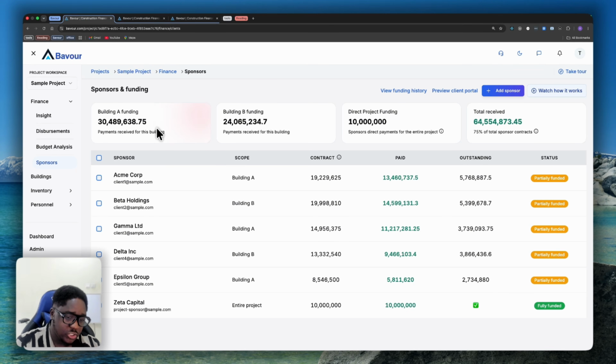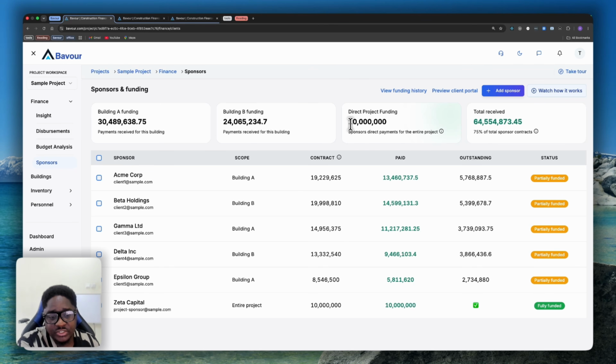Now, in the sponsor page, you also have each individual building's funding pulse, which is basically a matrix that shows you how much funding each building has received so far. In my case, Building A has received a total of 30 million so far. Building B, 24. Then direct project funding, which is funding not tied to any particular building. Think of a real estate project that has to fence the entire land, and somebody is sponsoring that, not individual buildings. So it's basically recorded as direct project funding.